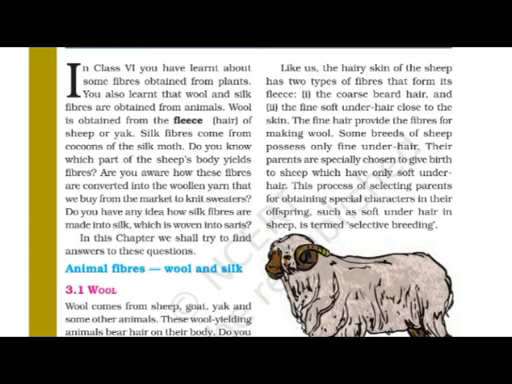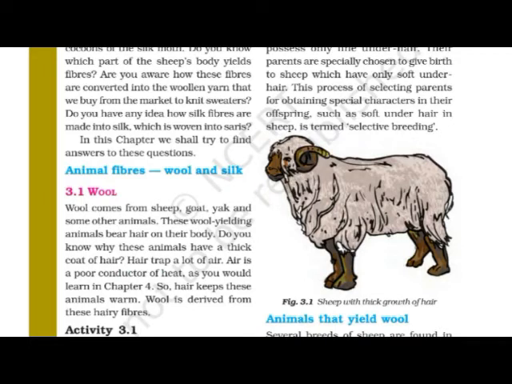We know that the local breed of sheep mostly found in our area gives a specific type of wool, but we also know that breeds of sheep are found all over the different parts of the country. So they have different quality, their species is different, and the wool we get from that particular sheep is also different. So we are going to study it.